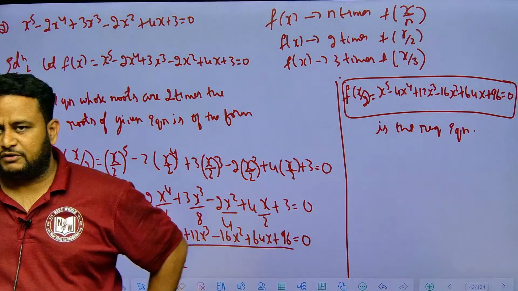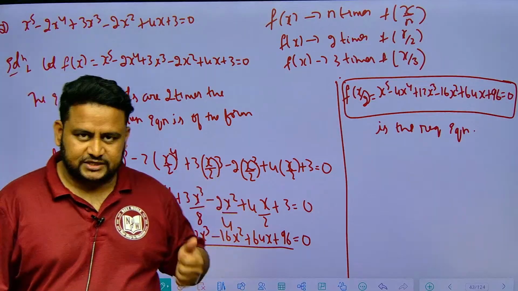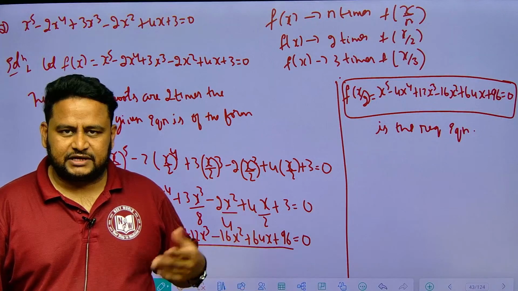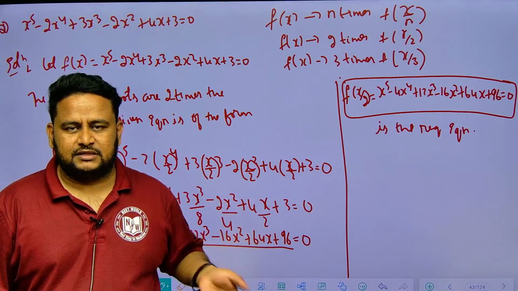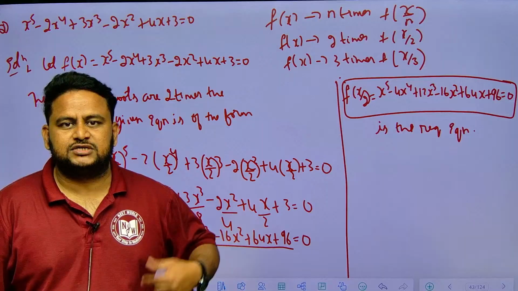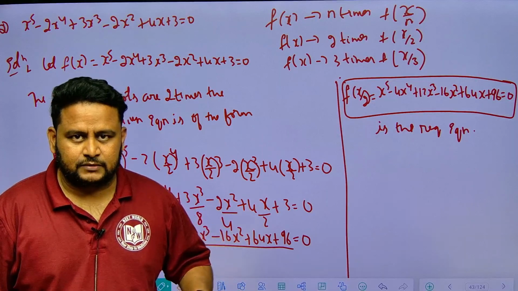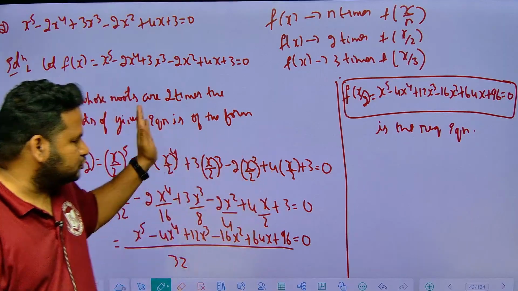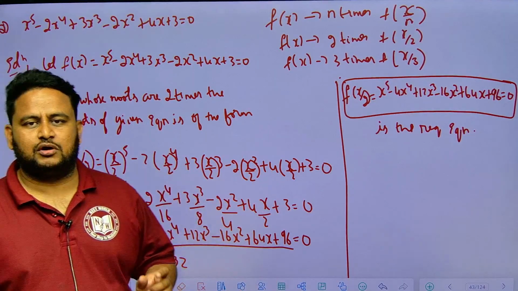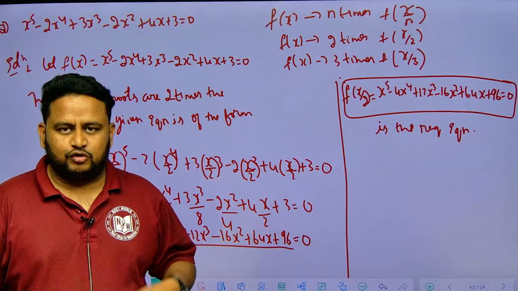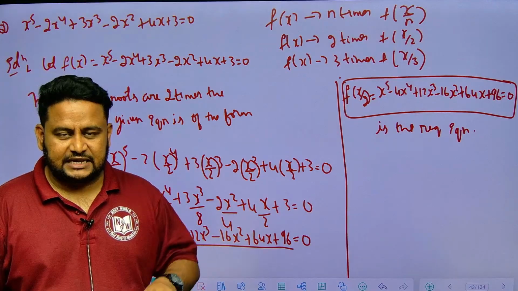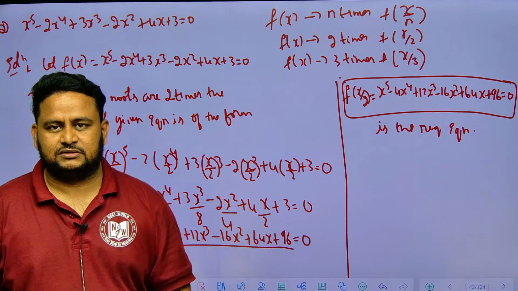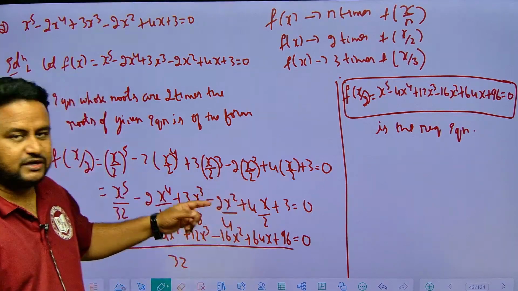Fine. So when it comes to theory of equations, they will give the roots and ask you to find the equation, or they will give the equation and ask you to find the equation in such a way that the roots are reciprocal, negative, 2 times, or n times. Such types of things you know how to solve now. Clear? And you should also know how to find the cubic and the biquadratic. They will give 4 roots, alpha, beta, gamma and another value, and ask you to find the biquadratic equation. That also we have done in the previous question.